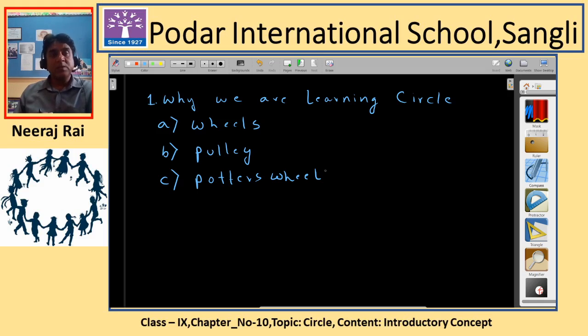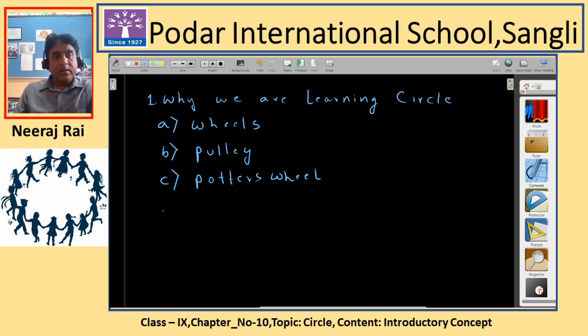Most of the things used in movement, taking things from one place to another, are circular in nature. Whether you are talking about the wheels of a train or the wheels of a car, all the wheels in the world are circular, 99.99%. But still there are some wheels which have been discovered or made which are not circular. You can search Google and show me some pictures in the next class.